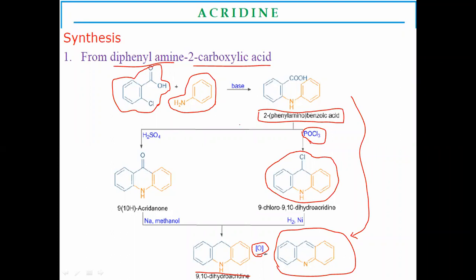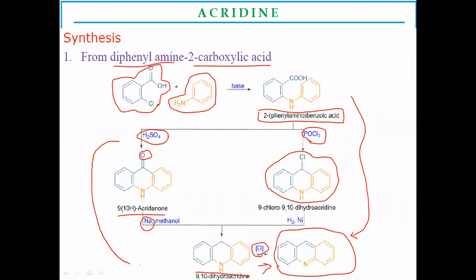Another way: if this diphenylamine-2-carboxylic acid reacts with sulfuric acid, it will undergo cyclization and form 9(10H)-acridinone. It is a ketone-containing acridine, followed by reduction in the presence of sodium metal to form 9,10-dihydroacridine, followed by oxidation to make acridine.